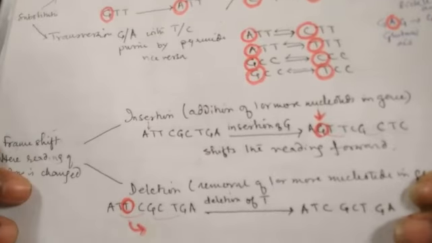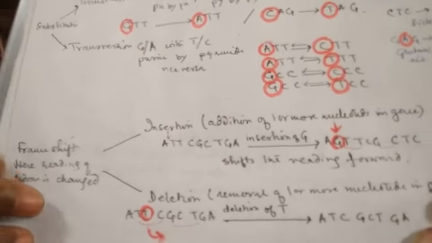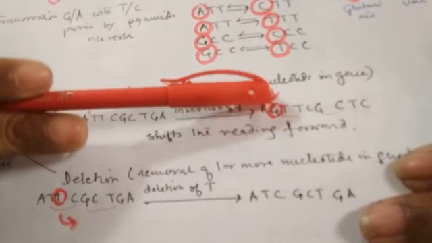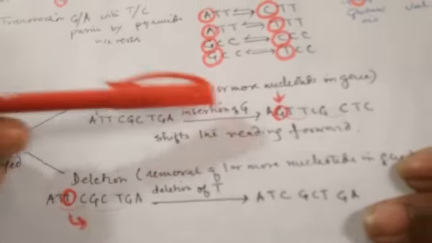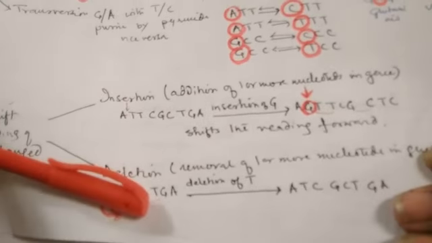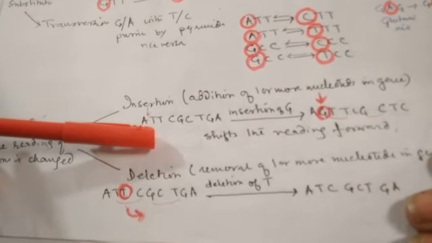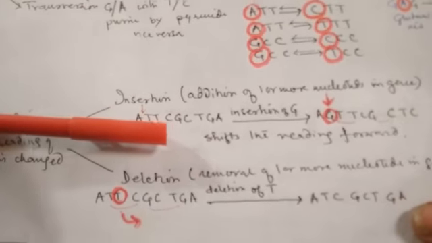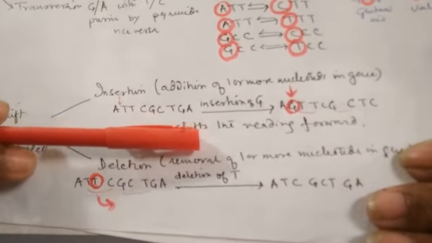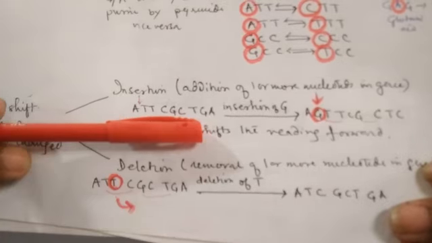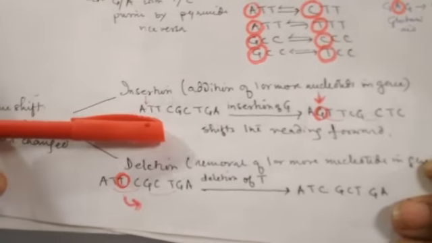The other type of mutation is the frame shift mutation. In frame shift mutation, there is no substitution. It is either addition or deletion. Either there has been an addition, a new nucleotide is added in here, or a nucleotide may be deleted from the existing DNA or RNA. So you can see here the DNA is ATT, clear, CGC, then TGA. So this is the DNA chain.